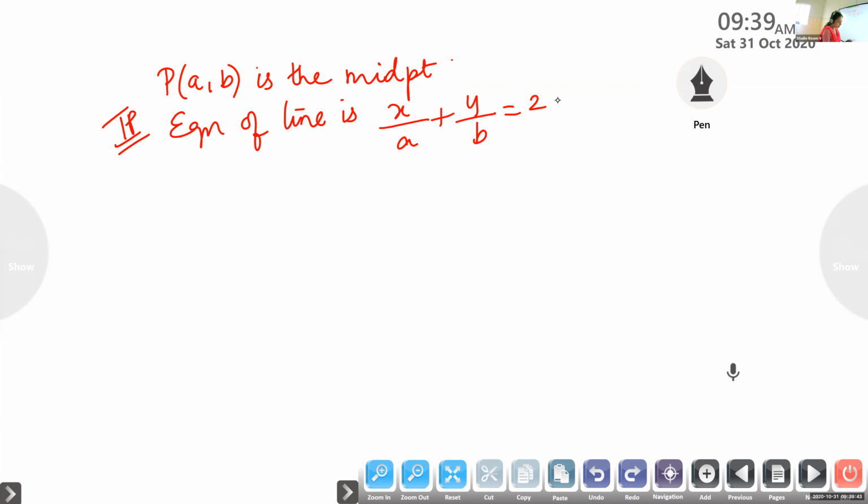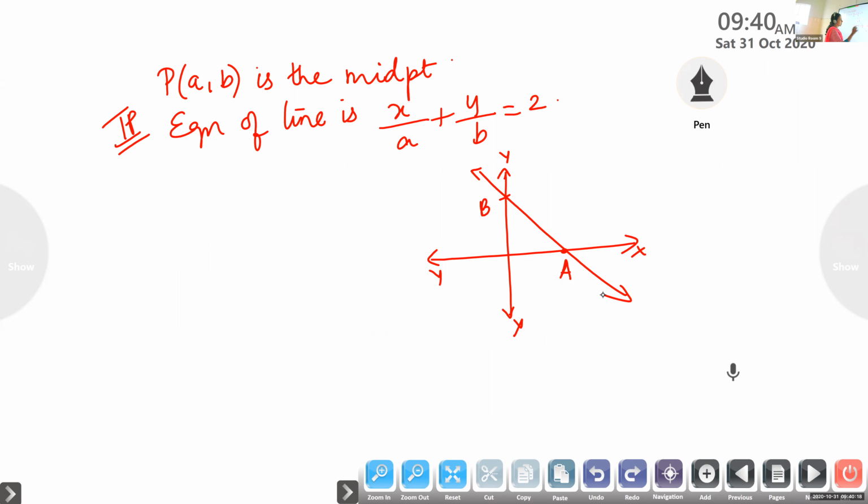Read the question, children. It is given P(a, b) is the midpoint of the line segment between the axes. So let's take this as the x-axis and y-axis. The line cuts the x-axis at the point A and the y-axis at the point B. So AB is the part intercepted between the axes. Is it clear? AB is the part of the line segment which is intersected between the axes.